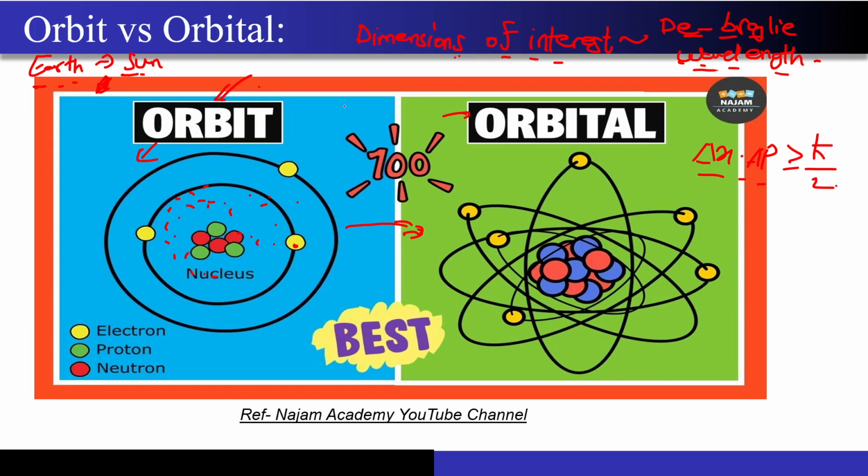Elliptical orbit, correct? We can exactly predict it, because the de Broglie wavelength is very small compared to the dimensions of interest over here, right? But this is not the same case for the electron which is revolving around the nucleus, because the dimensions of interest have shrunk a lot, right?